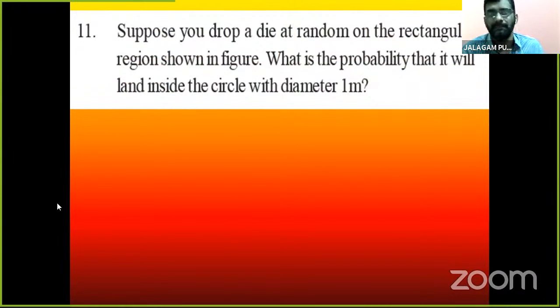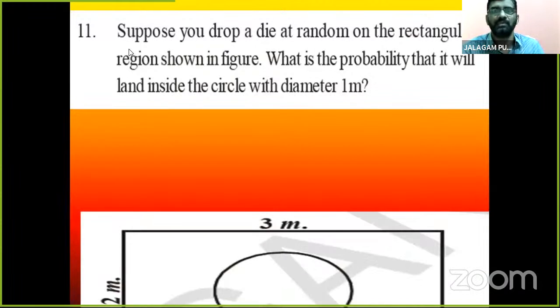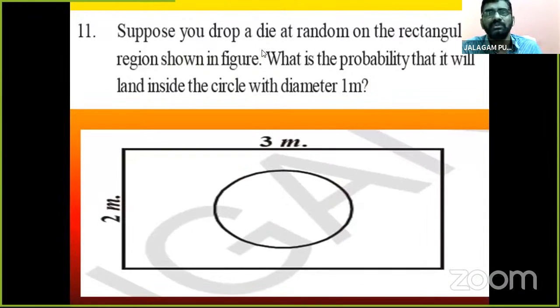So children, here another very important problem is there. Suppose you drop a die. You know very well about the die. This is a cube with six equal faces. And suppose you drop a die at random on the rectangular region shown in the figure. This is a rectangular region.